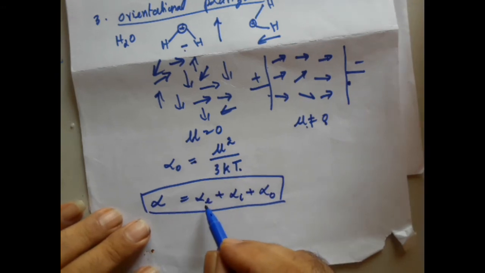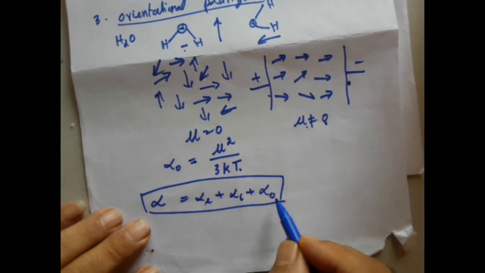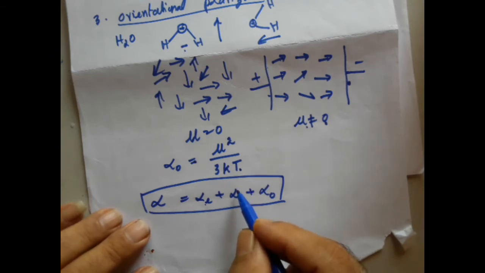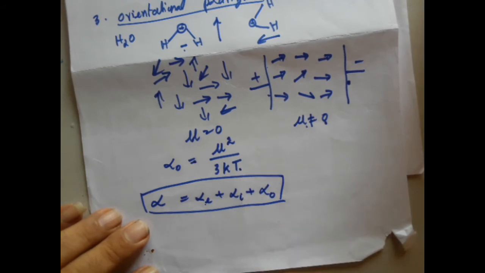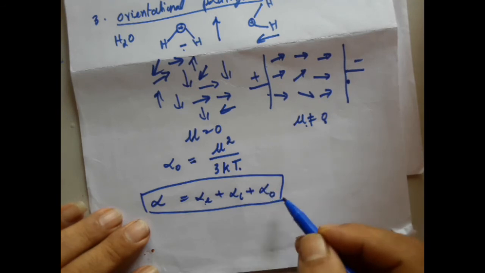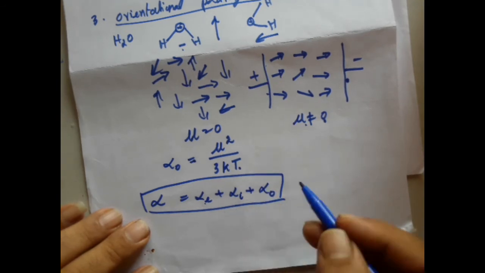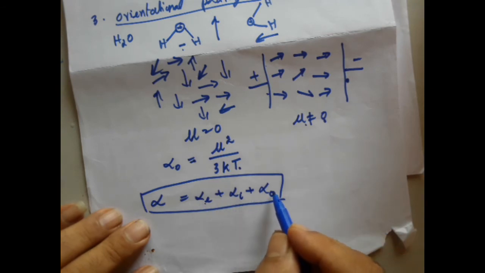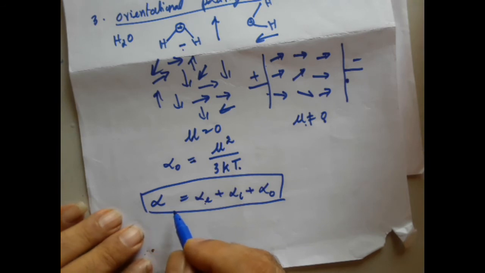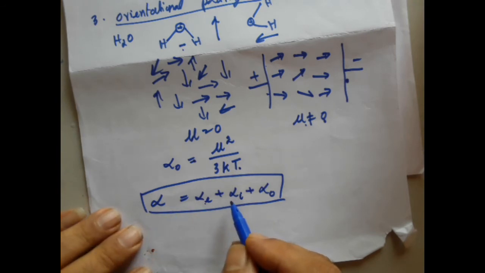But all materials do not have alpha E, alpha naught as well as alpha I equally. It all depends on the kind of material. In the case of ionic materials, alpha I is predominant. But in the case of polar molecules, orientational polarization is predominant. So, depending on the kind of molecules, the three polarizabilities are going to vary. However, the net polarization is always equal to the sum of the polarization of the three.